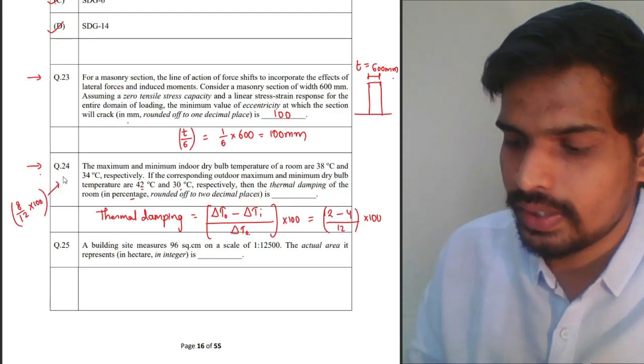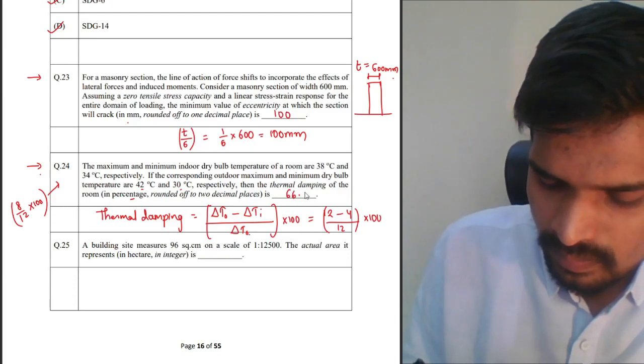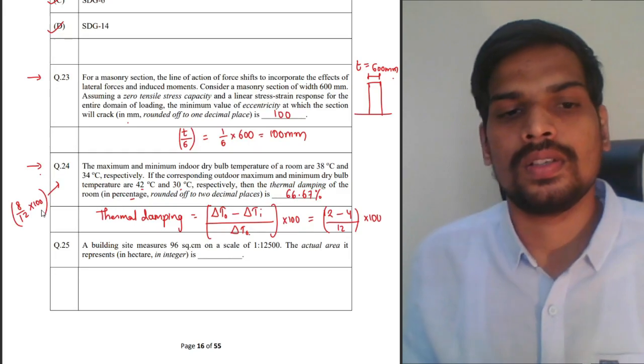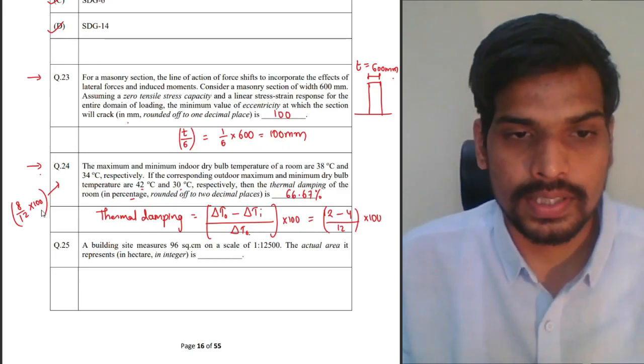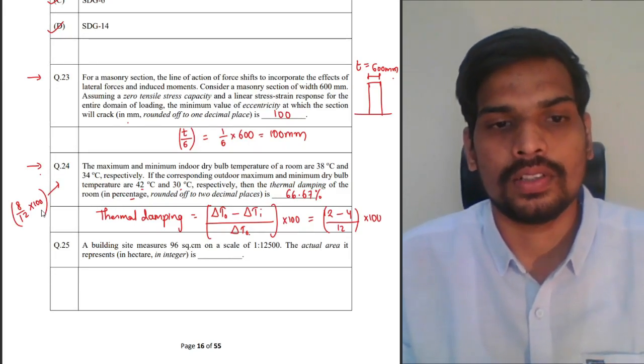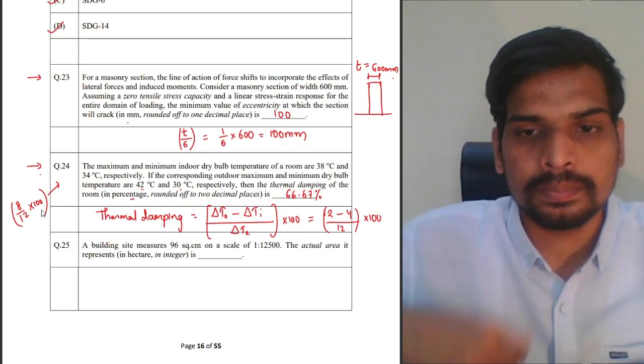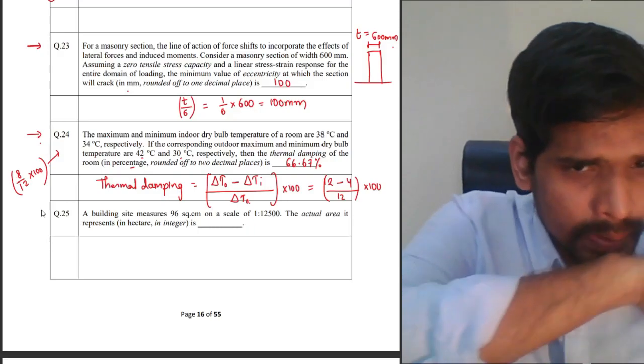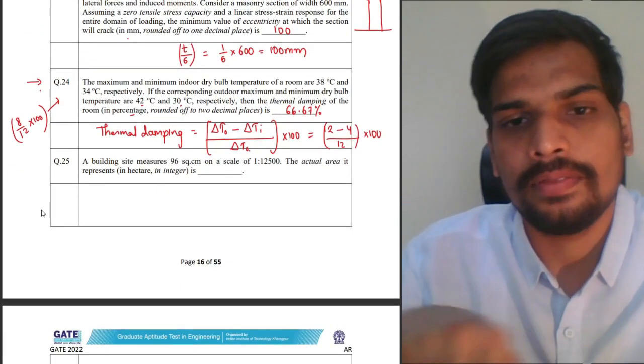You can check, I think you'll get the answer as 66.67%. 8 upon 12 is basically 2 upon 3. 4 2s are 8, 4 3s are 12. 2 by 3 is 0.67. So that's the answer for this. That's the answer for this question number 24.